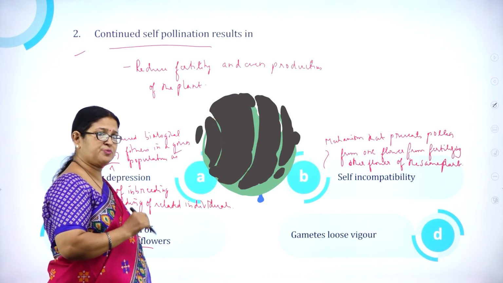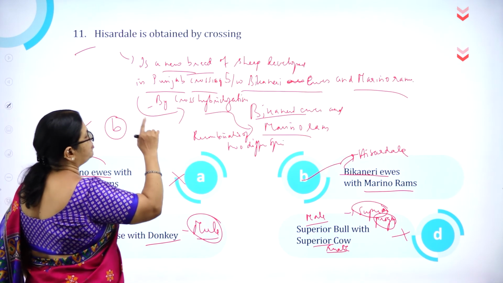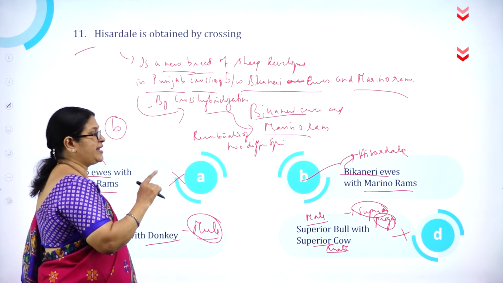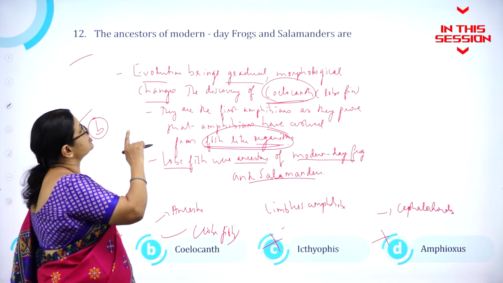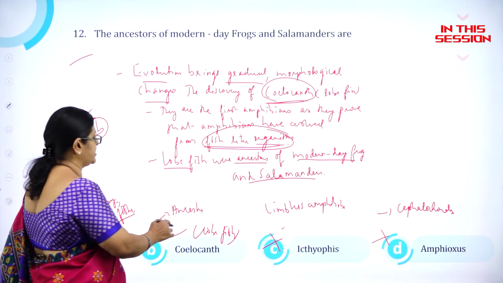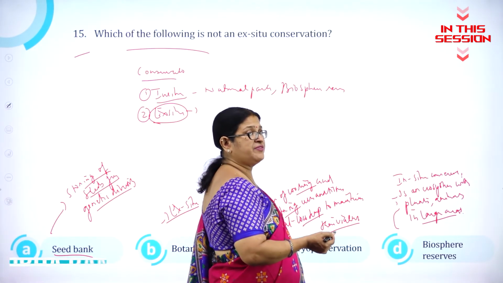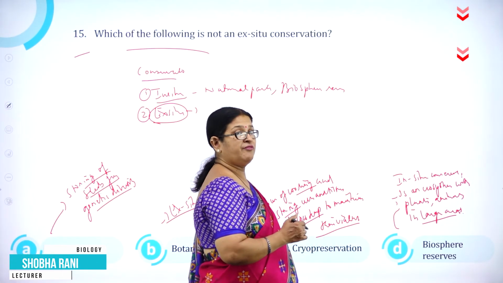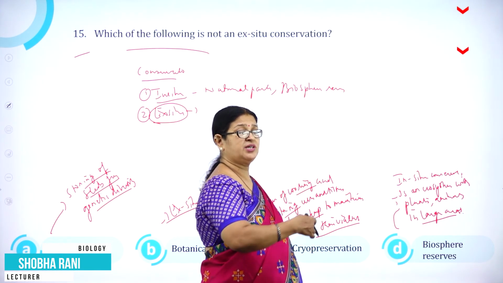Plants prefer cross-pollination than self-pollination. So Hisardale is obtained by crossing Bikaneri ewes with Merino rams. The ancestors of modern-day frogs and salamanders are coelacanth. Biosphere reserve is an in-situ conservation where the plants and animals are preserved in large areas.